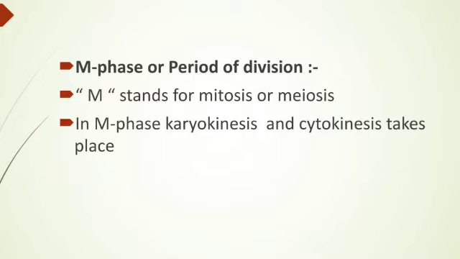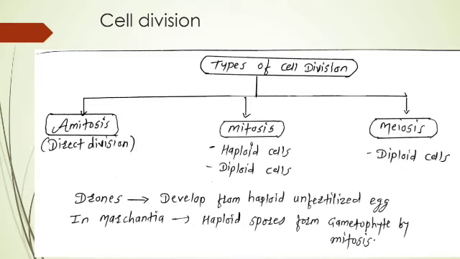Next, cell division, and the types of cell division. As shown in the figure, there are three types of cell division: first, amitosis; second, mitosis; and third, meiosis.